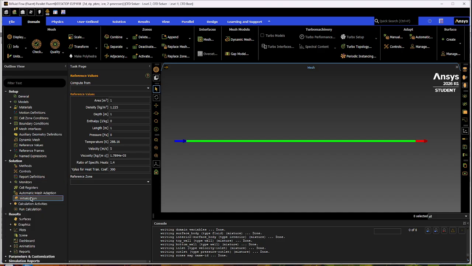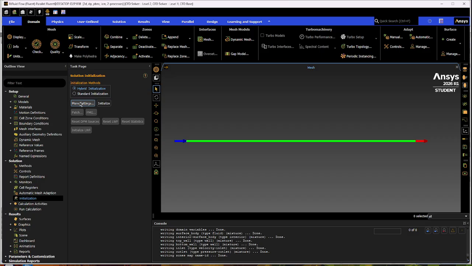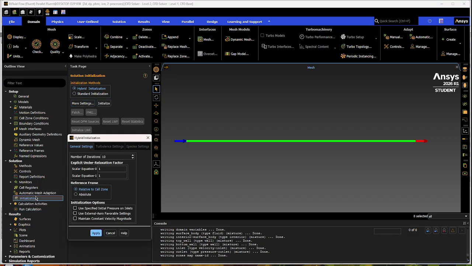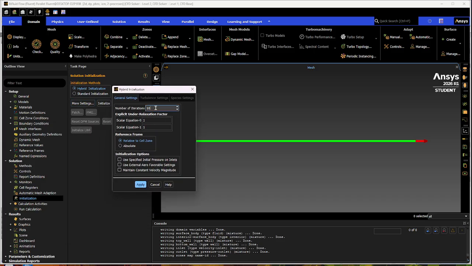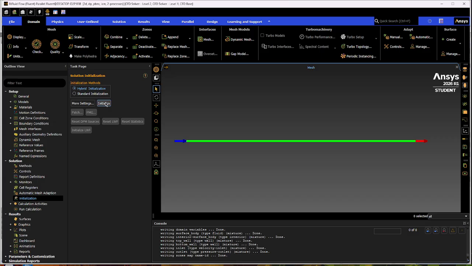And then I think out of that we're ready to click initialization. You double click on initialization and then click on more settings really quick, and then we're gonna switch this to 25. You're gonna click apply, and then you're gonna initialize. Usually 10 is fine, but 25 never hurts to do. Alright, so it might take a while to do that, so don't panic if it's taking too long.